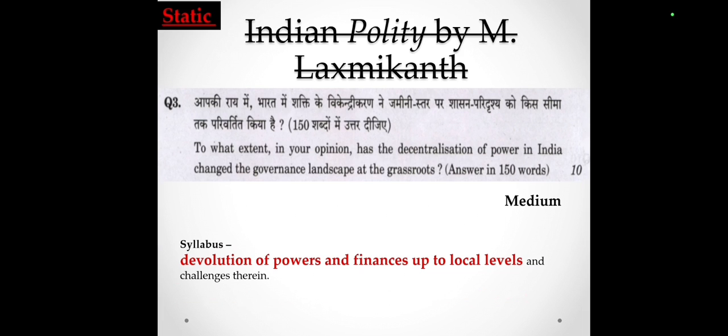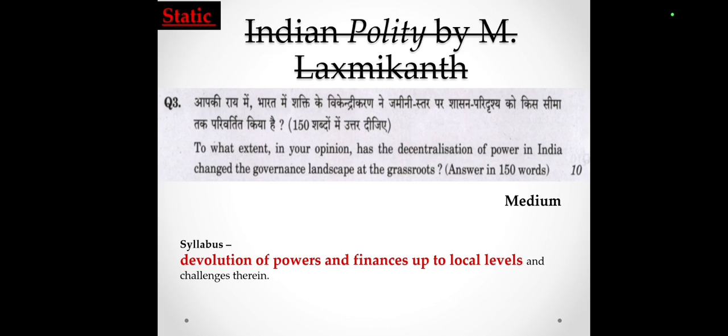But as this question comes from a direct point of our syllabus, we can classify this question as an easy one. The next question is, to what extent, in your opinion, has the decentralization of power in India changed the governance landscape at the grassroots? Again, the knowledge of Indian polity by M. Lakshmikant is not sufficient to analyze this type of question.